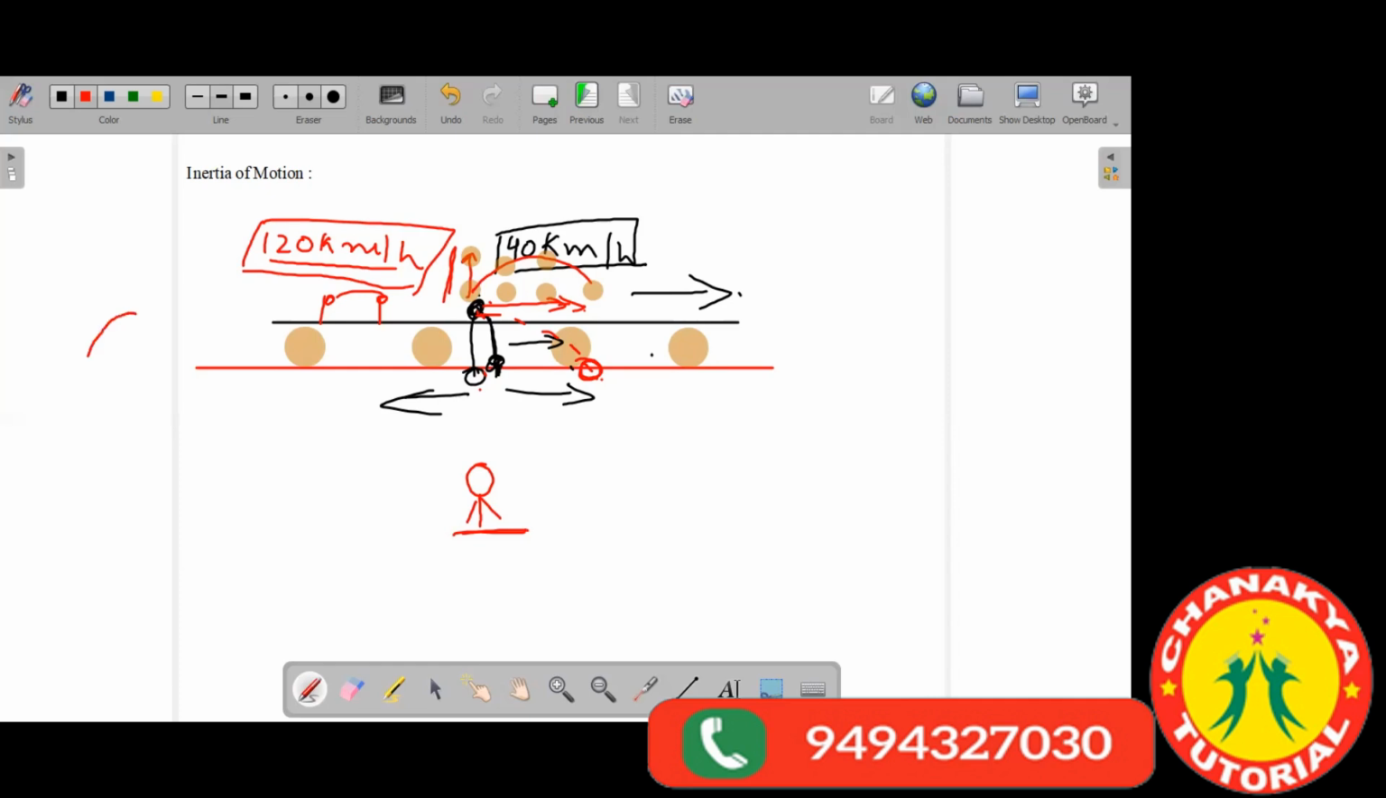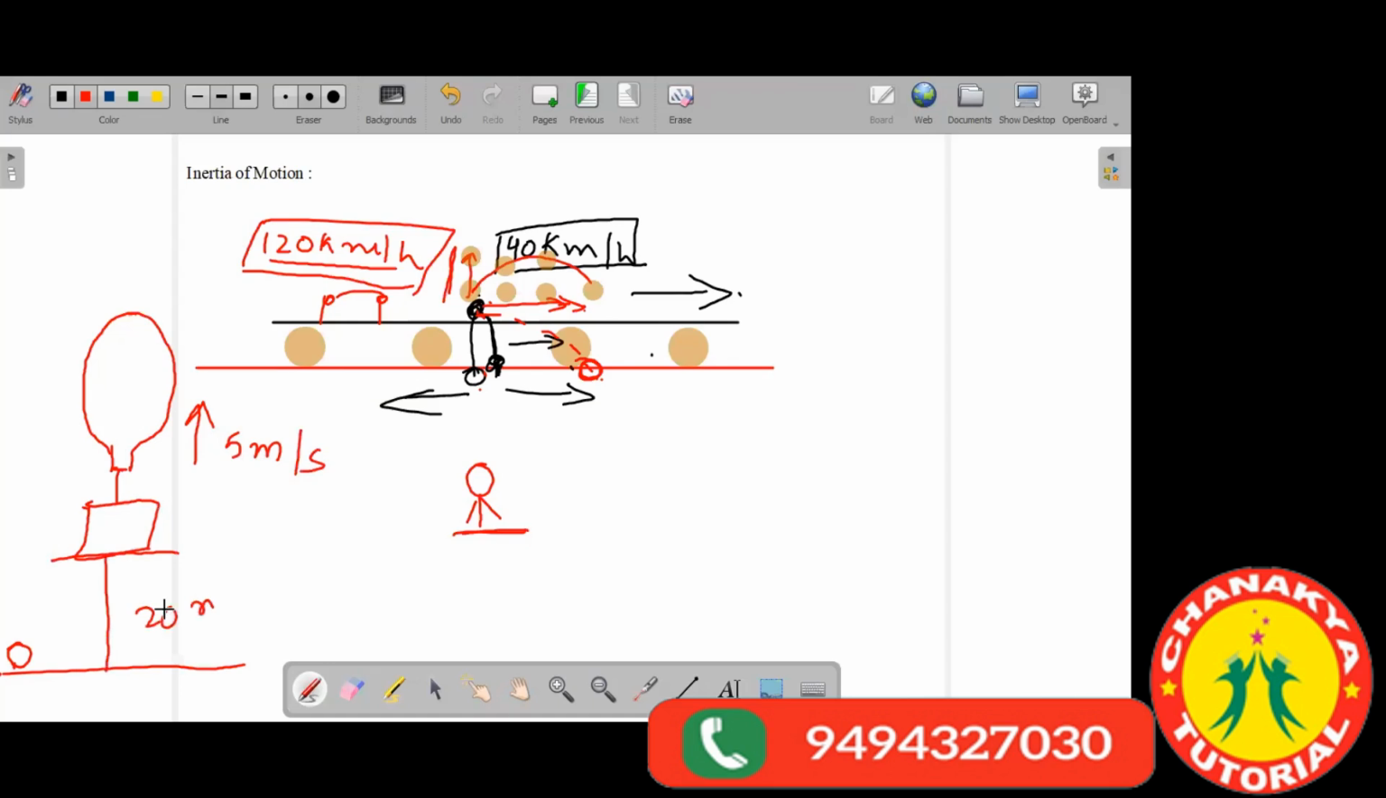I have a hot air balloon, and this hot air balloon is rising upward. There are some people sitting in this hot air balloon. I'm observing from the ground, where I'm stationary. The balloon is moving upward with a speed of 5 meter per second. At a certain height, let's say about 20 meter, a food packet is dropped from this hot air balloon.